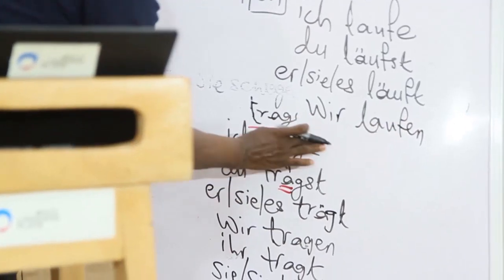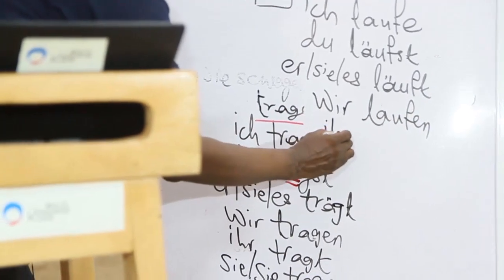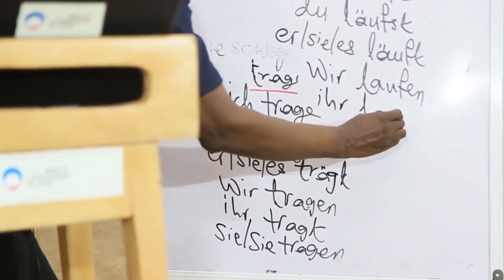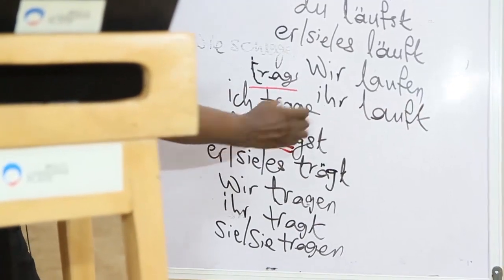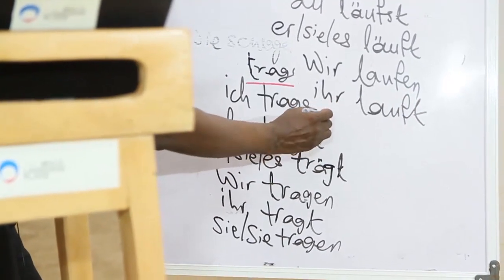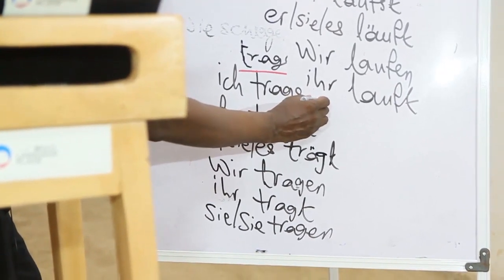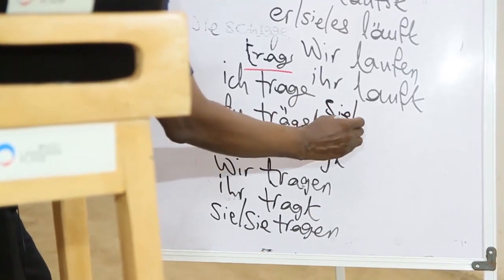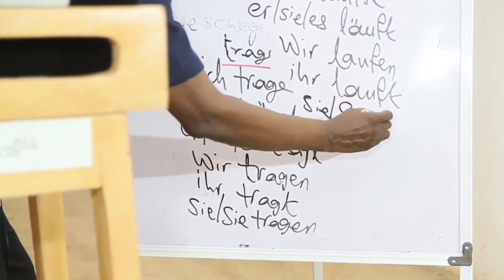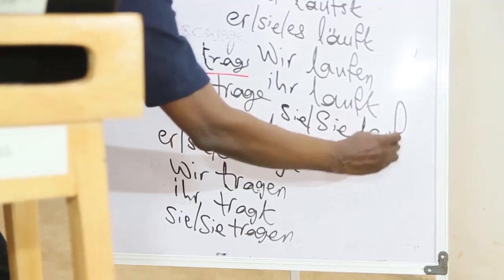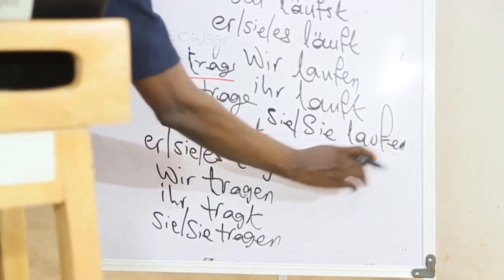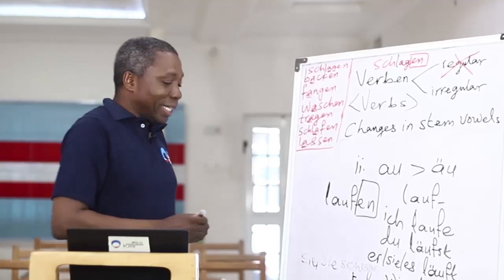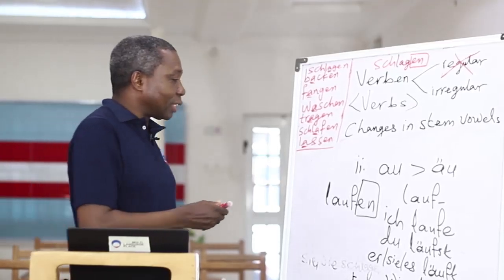We have no problem with that. And then ihr lauft. And then the last one, what would that be? Sie laufen. Okay, so this is the second group.